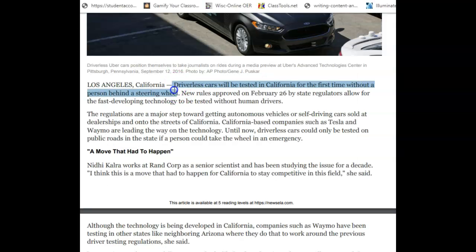Okay, and now text evidence. What sentence from this article proves it? Well, if I go back to my article, I can take either this first sentence, driverless cars will be tested in California for the first time without a person behind the steering wheel, or even the second one, new rules approved on February 26th by state regulators allow for the fast developing technology to be tested without human drivers. Both those things are proof for my answer, right? And they're directly from the article. That's what I'm trying to do here.